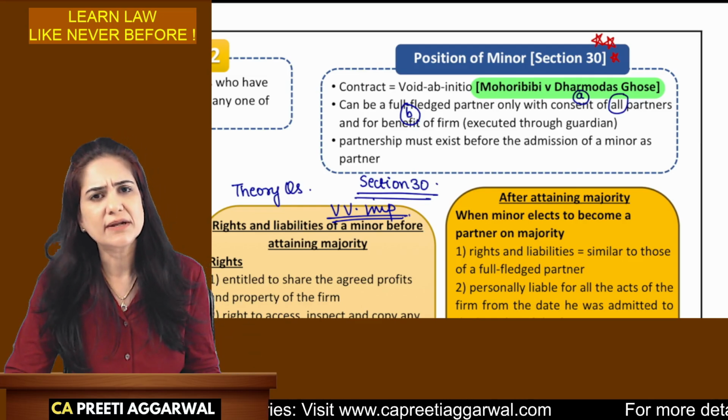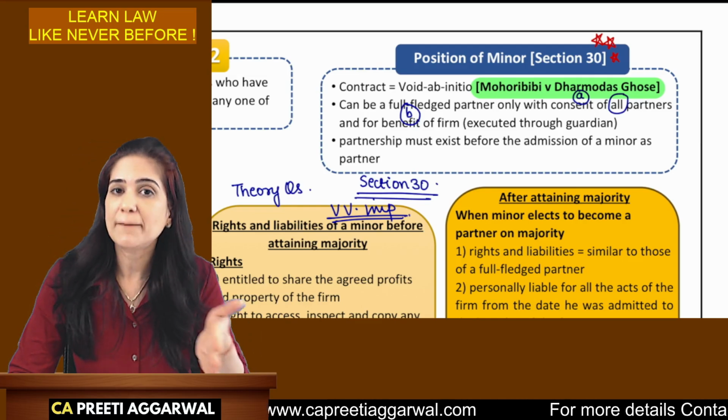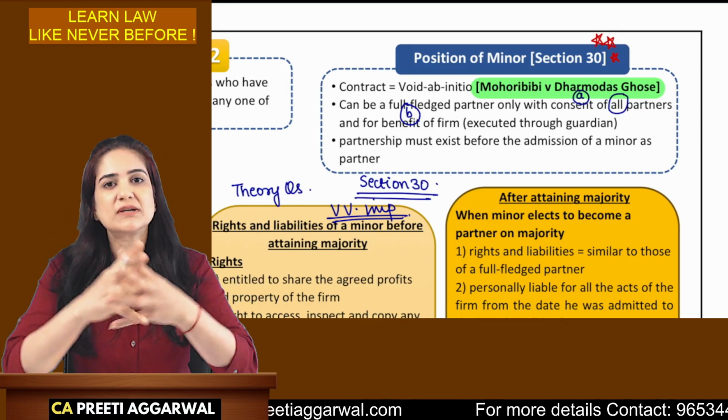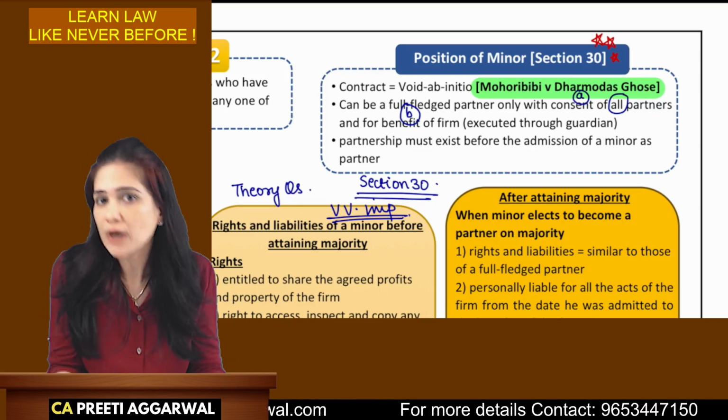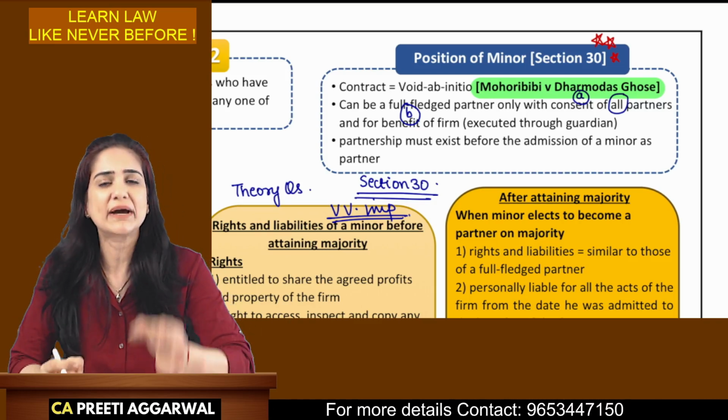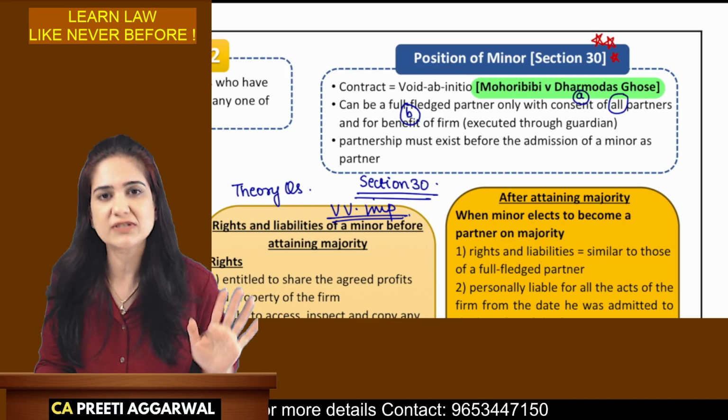You can also write it in your own words that a minor cannot be a partner, as partnership is the result of an agreement and a minor cannot enter into an agreement. Any agreement with a minor is void ab initio. Mohori Bibi versus Dharmodas Ghosh.